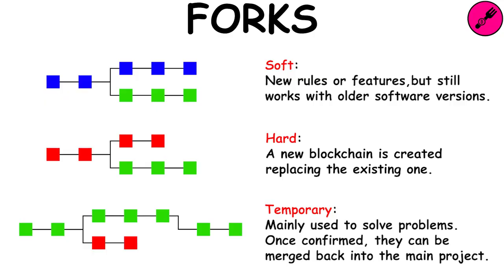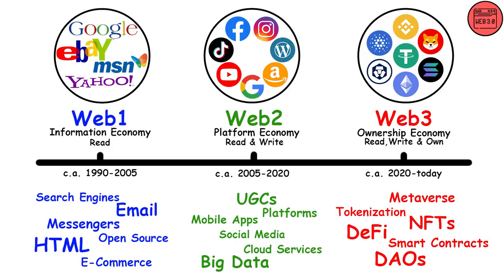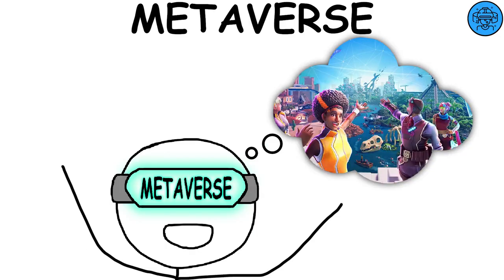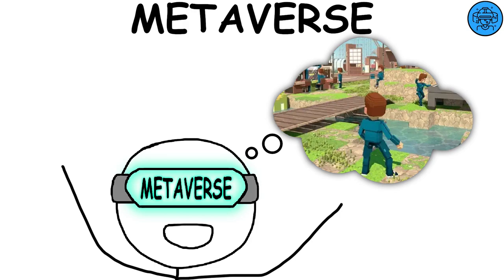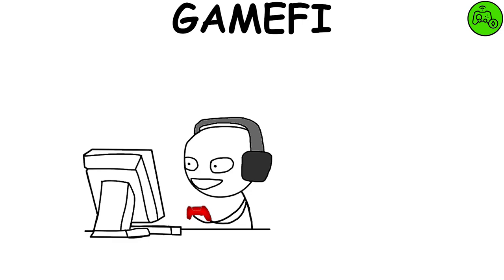Forks. It is a change within the blockchain that is bringing improvements or introducing new features to it. Web3, or Web 3.0, is characterized by a decentralized approach open to all, based on blockchain technologies and semantic web developments. Metaverse. A metaverse is a digital parallel reality where interactions occur through virtual representations chosen by users, known as avatars.